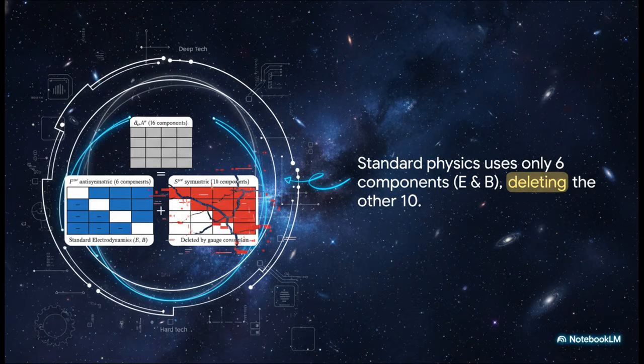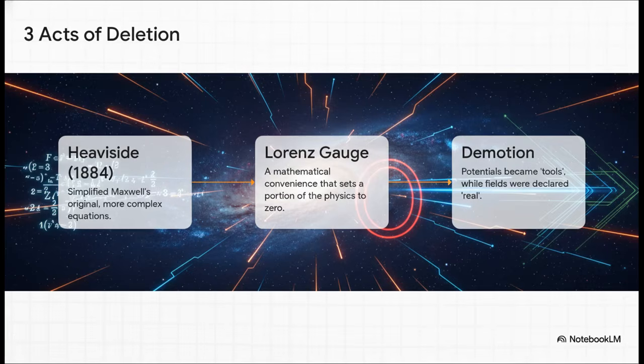Well, here's what happened. Those 16 components are split into two groups. The 6 on the left make up our familiar electric and magnetic fields, what we call E and B. The 10 components on the right were effectively deleted by a mathematical convention. Not because anyone proved they were physically meaningless, but simply because ignoring them made all the equations a lot simpler to solve. And this wasn't an overnight thing.